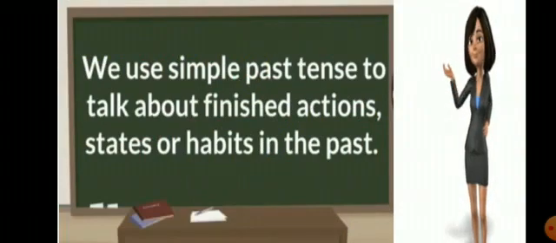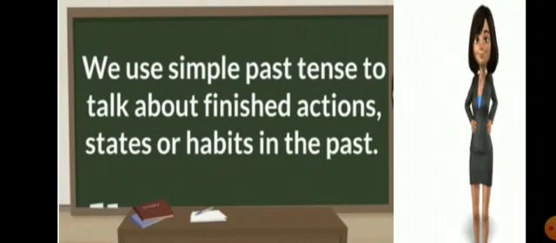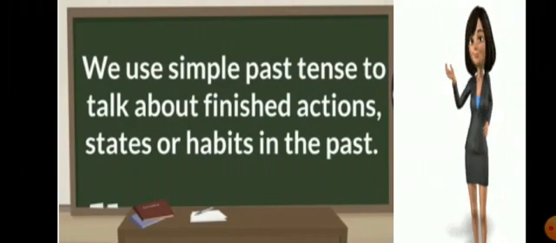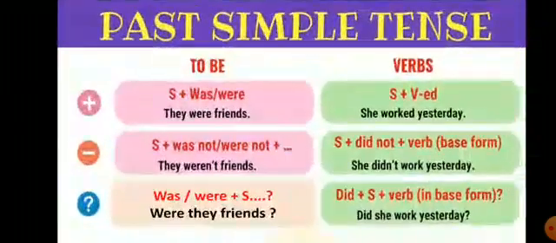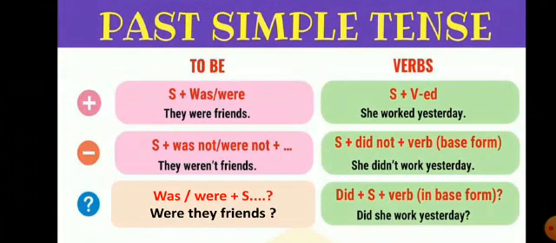So we use simple past tense to talk about finished actions, states or habits in the past. The action already finished in the past, we talk about that, and states or habits in the past. Now see the examples here. So formation of the sentence will be subject, verb and object.